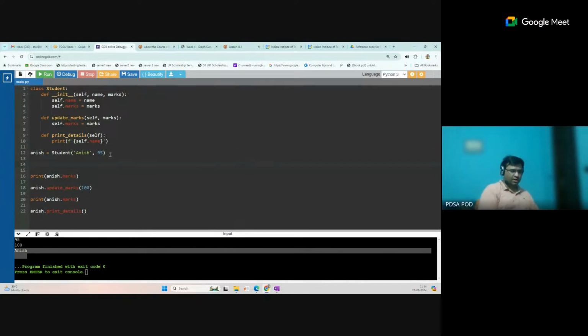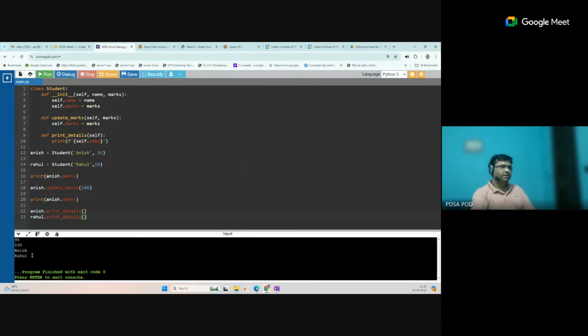Suppose Rahul equals Student, with the name Rahul and marks 50. Now you see it is a different object. If I want to print the name, Rahul dot print details will print the name of Rahul. You can see Anis and Rahul.